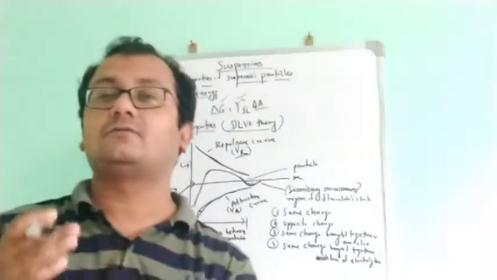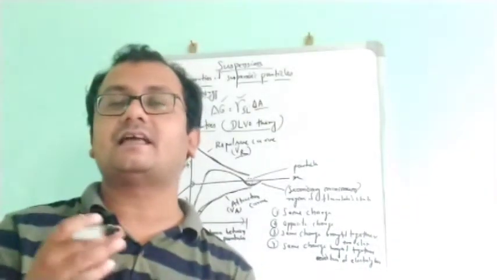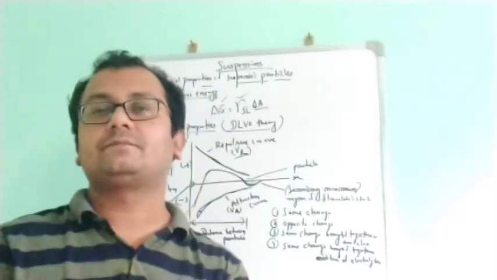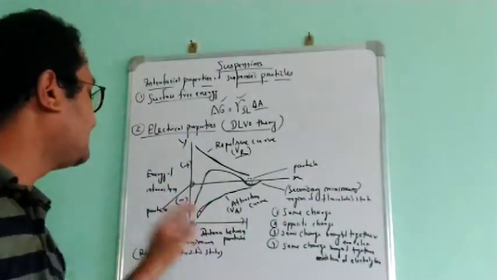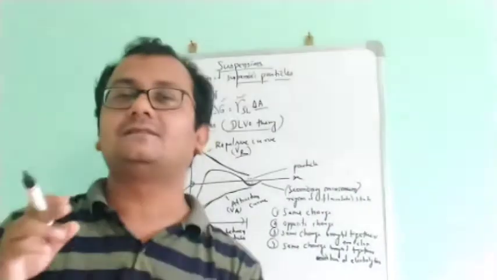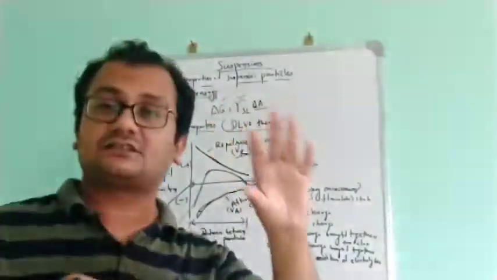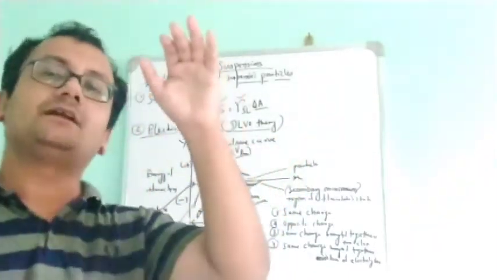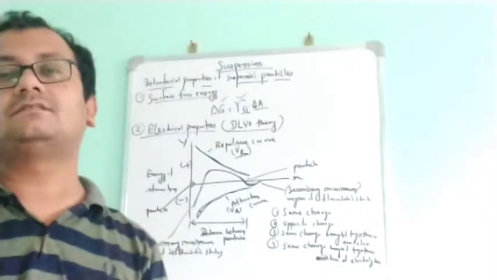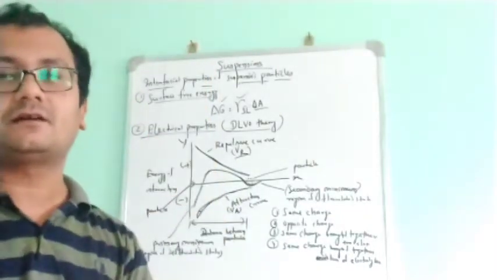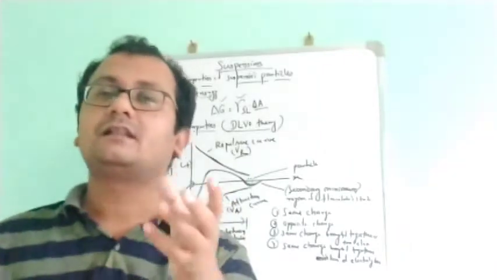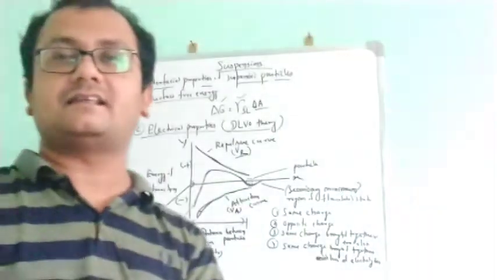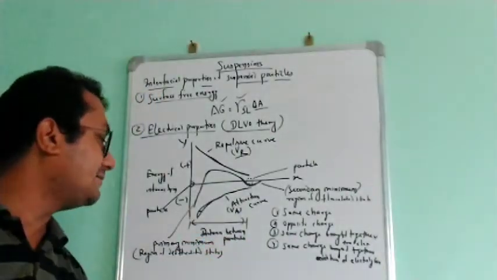When we are creating a deep flocculated suspension, because we are not adding any type of flocculating agent in it, particles will stay as a single entity. So in these cases we see this primary minimum, and we will see this phenomenon when we store a deep flocculated suspension for a long time. What will happen? The particles will settle in the bottom of the container, and slowly it will make a hard cake.